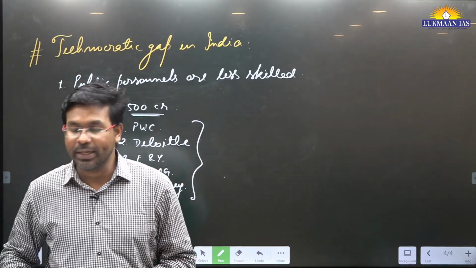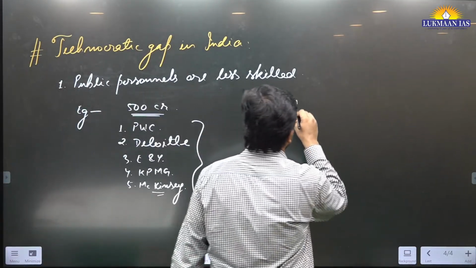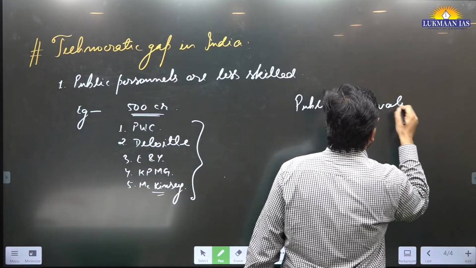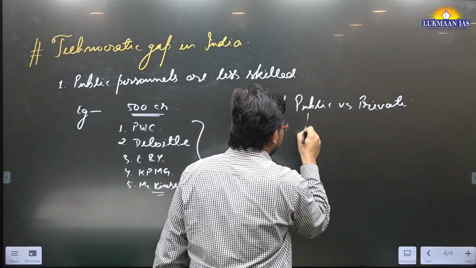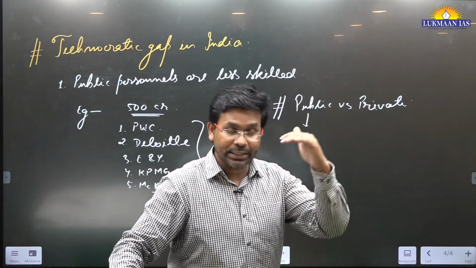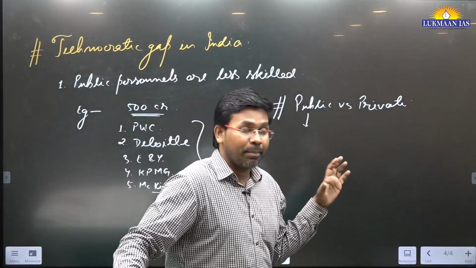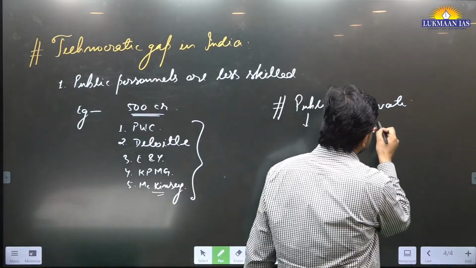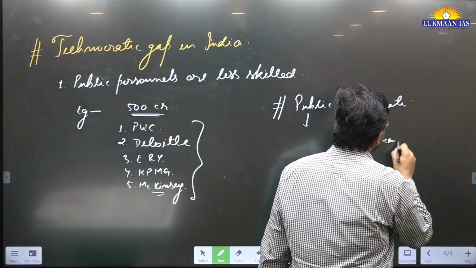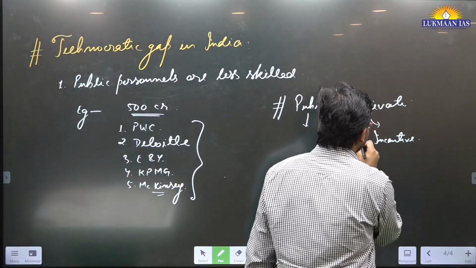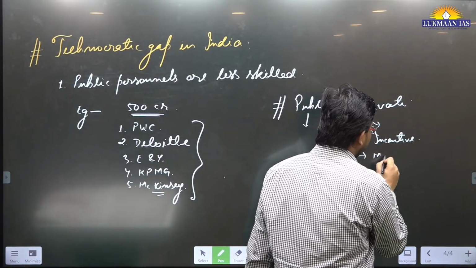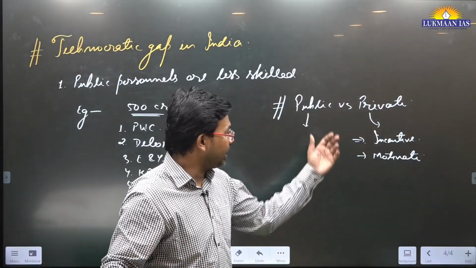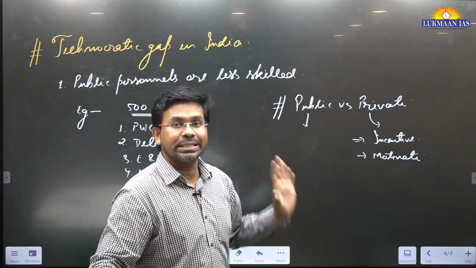Alright, so what the government is doing, if we talk about public versus private, this is important, right? Public versus private means in public institutions, there are few people who are top level functionaries. But at the same time, public institutions are not doing the work that is needed. In private organizations, there are incentives to work. These incentives motivate the people in the private sector, okay? However, in the public sector, similar motivations do not work. This is important, all right?